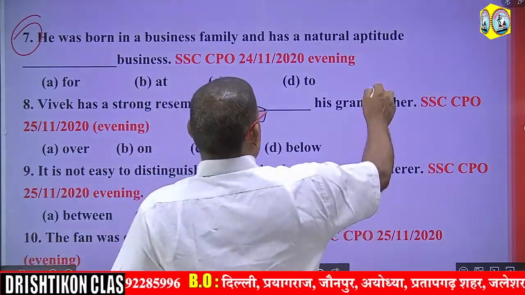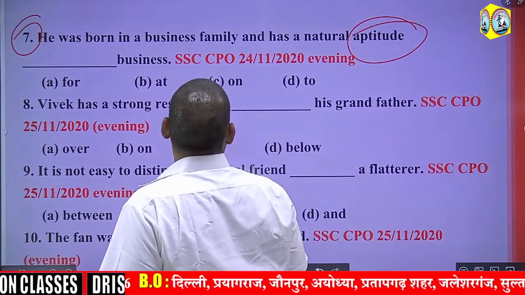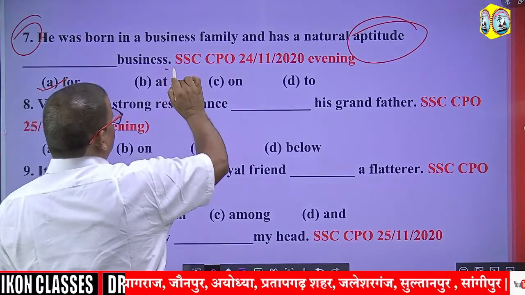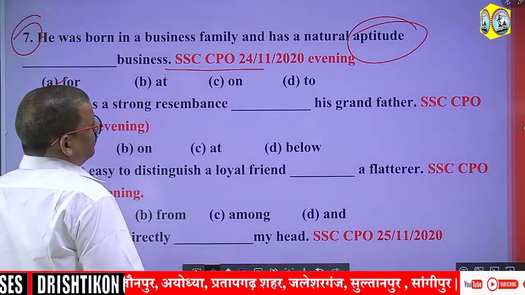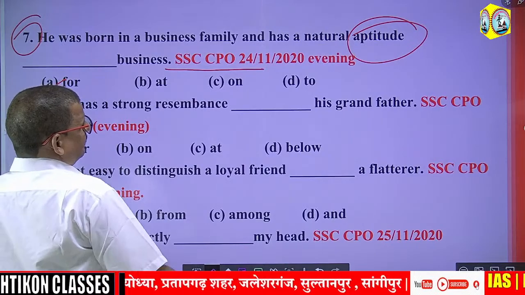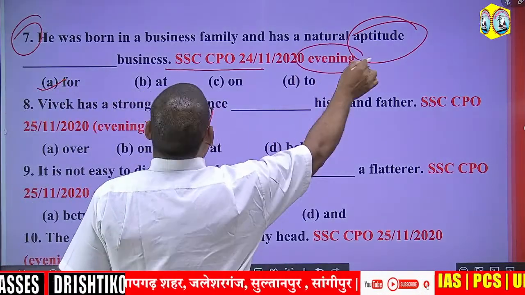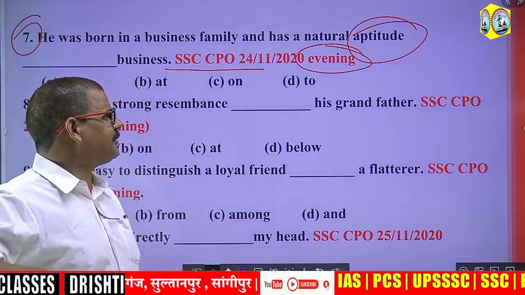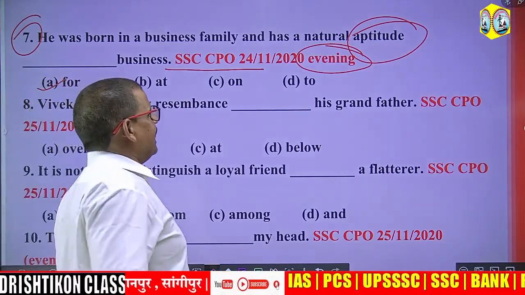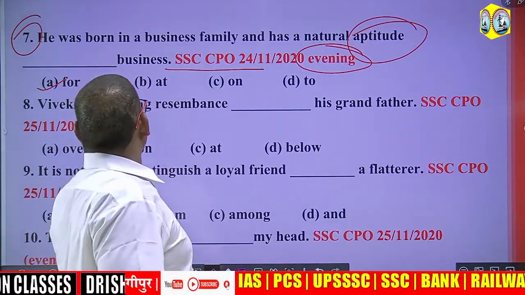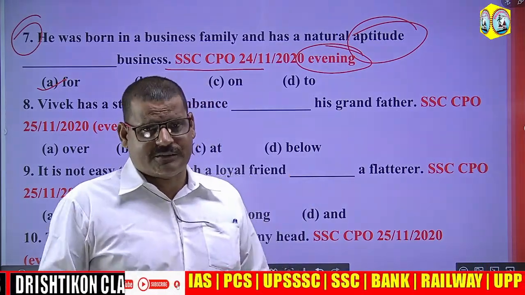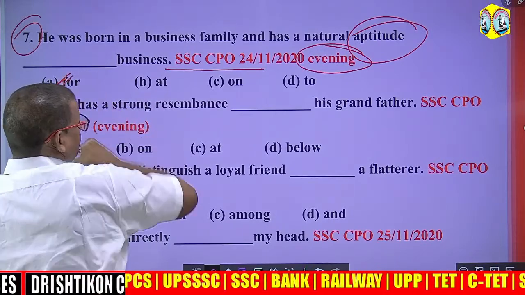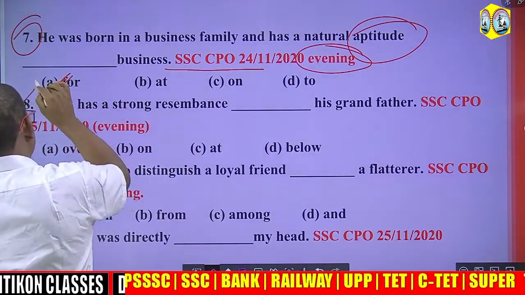Okay. So this one, aptitude, follows the preposition for. This question has been asked in SSC CPO 24/11/2020 in the evening shift. He was born in a business family and has a natural aptitude. So he has got a natural aptitude for what? He has got a natural aptitude for business. 4 will be the right answer. Next question. Moving on. Next one.